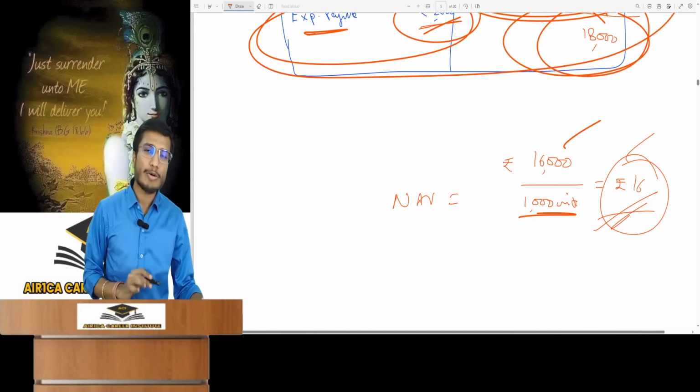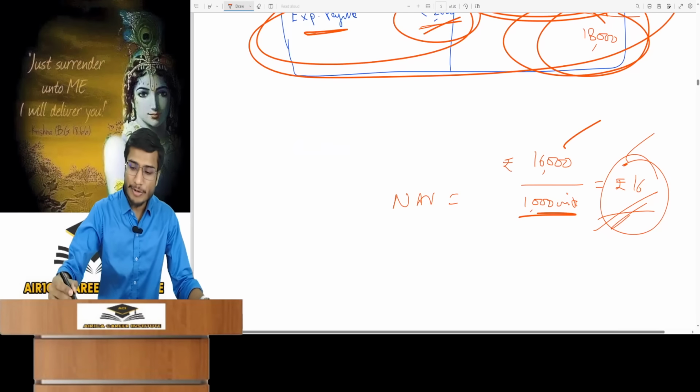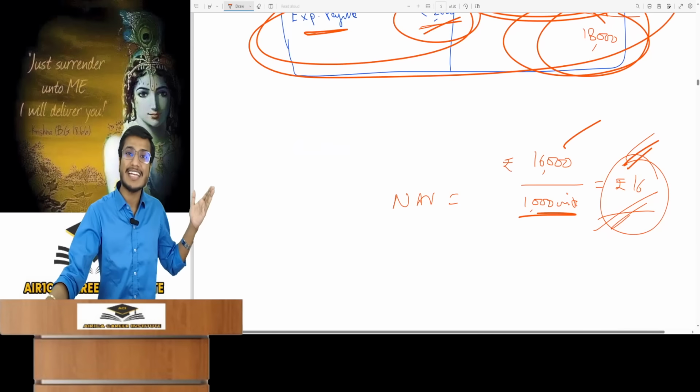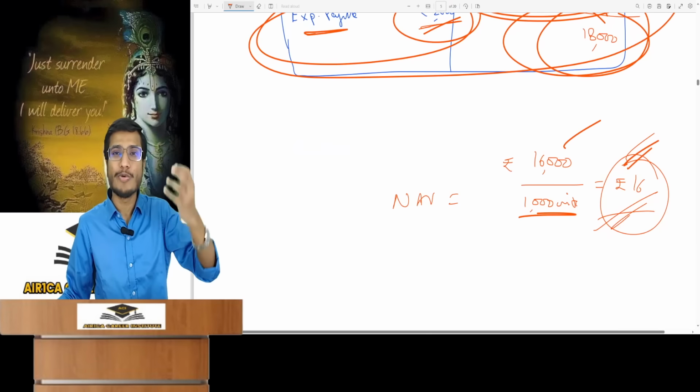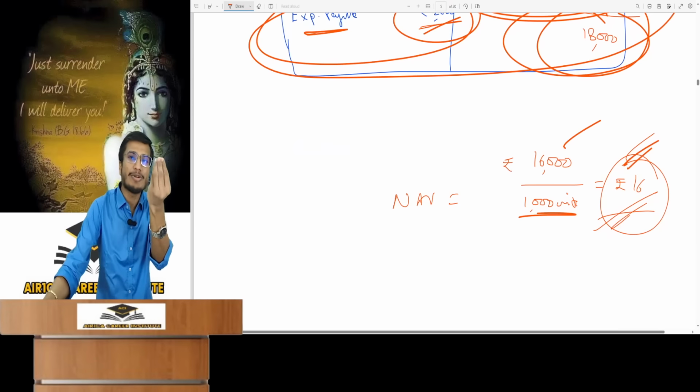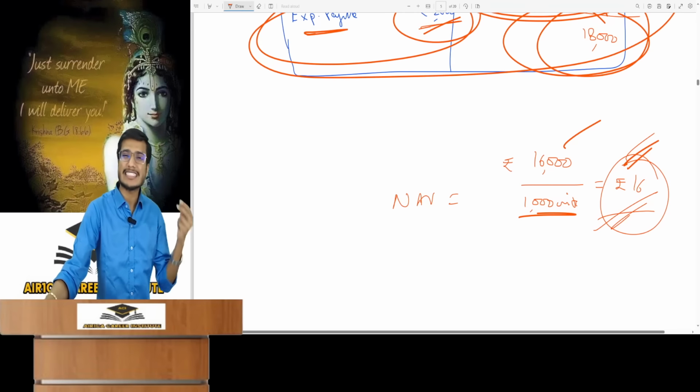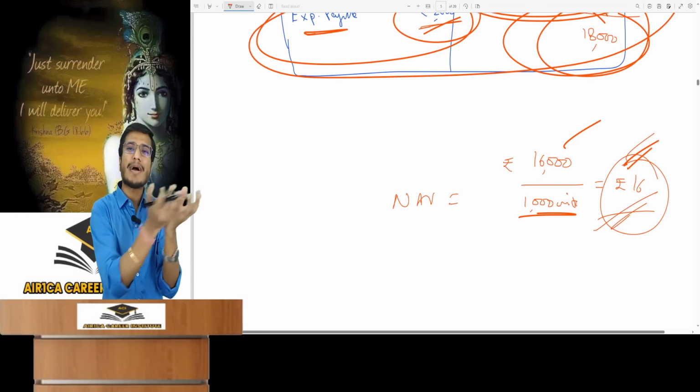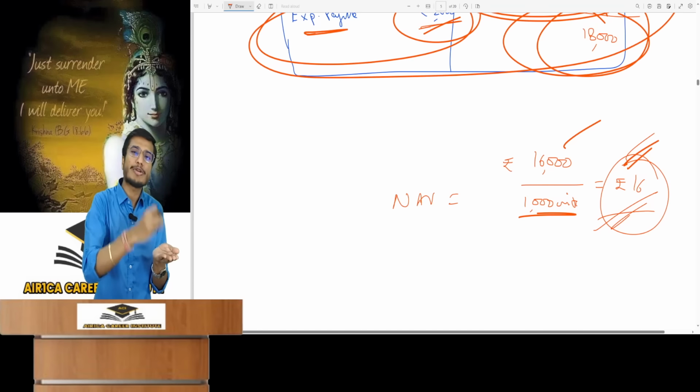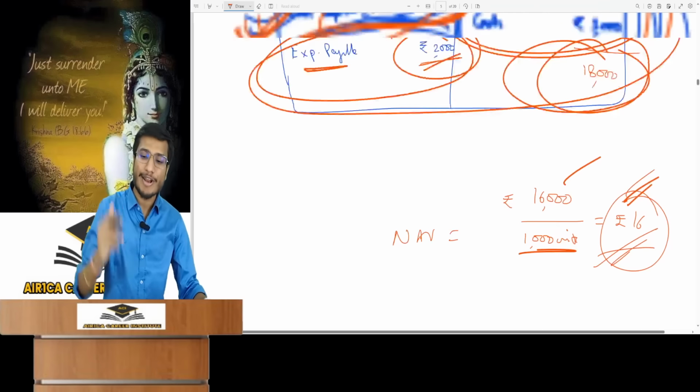A total of 1,000 units. So what's the per unit value? 16. That's all you need to calculate for NAV, the net asset value. What is the net asset value? You always calculate 1 unit's value, since NAV is always per unit. It is simple. Distribute the mutual fund's net assets among unit holders. That's the value of 1 unit. Just take the net asset at market value.